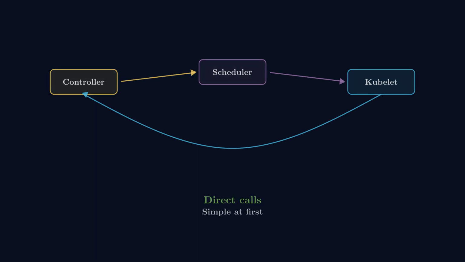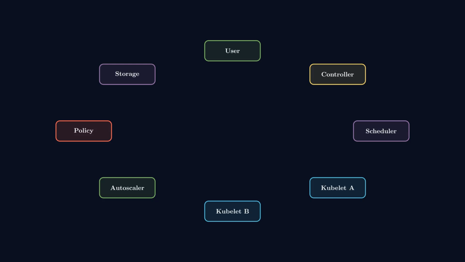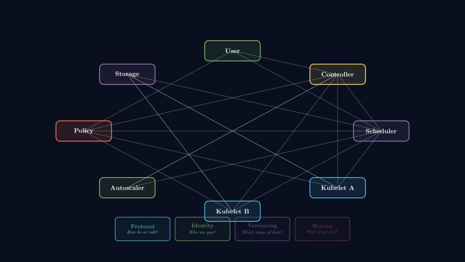Of course, Kubernetes has far more than just three components. There are users, admission controllers, autoscalers, storage and network controllers, and often hundreds of kubelets. If every component talked directly to every other component, each connection would need its own security, retry logic, version handling, and failure recovery. Very quickly, the system would become difficult to manage.